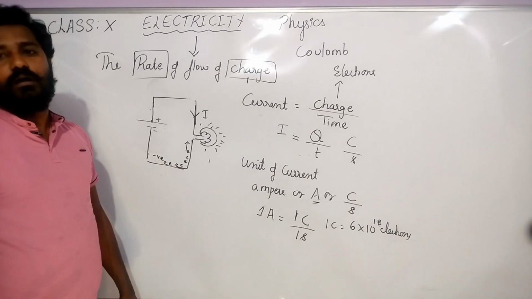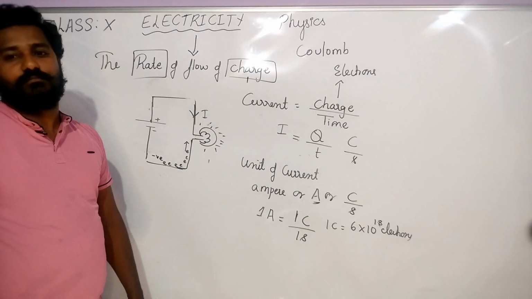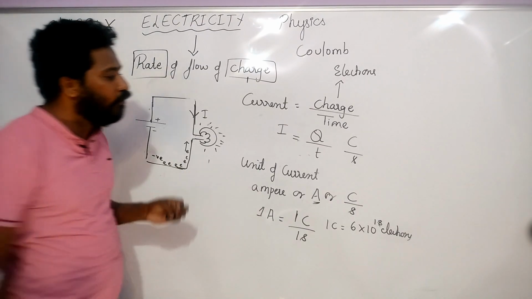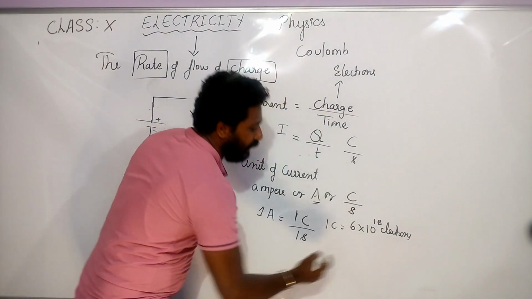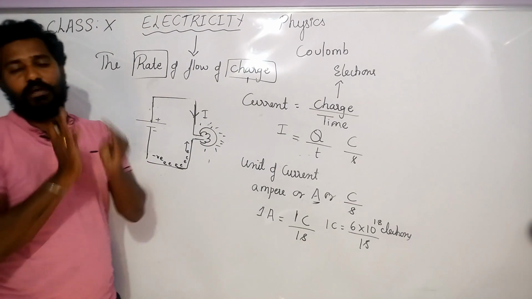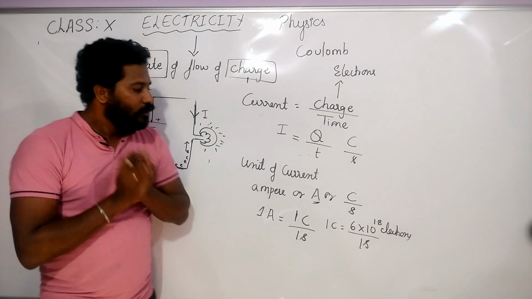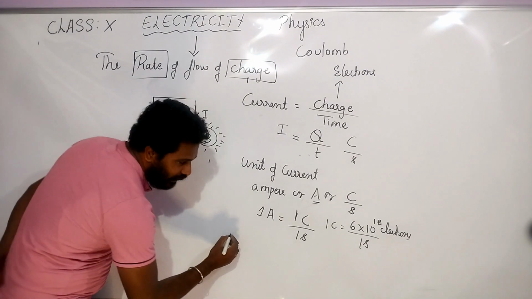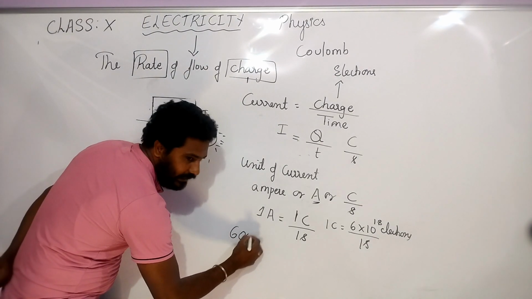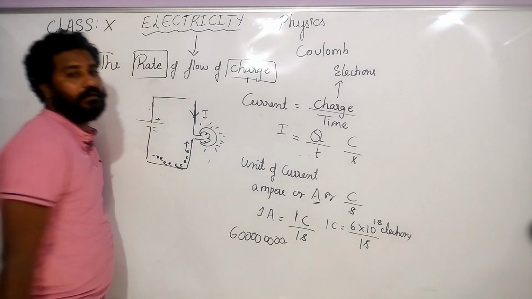Then we say that 1 ampere of current is flowing. Did you understand, children? Any doubts? 6 into 10 to the power 18 means you can imagine 6 followed by 18 zeros: 1, 2, 3, 4, 5, 6, 7, 8, 9, 10, like that.